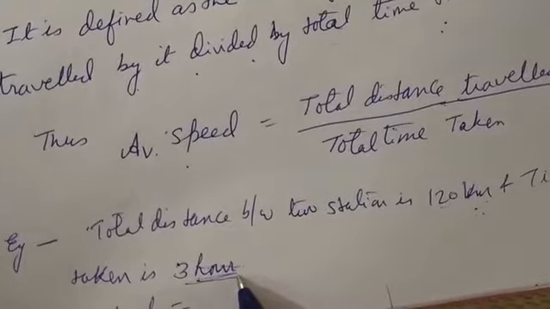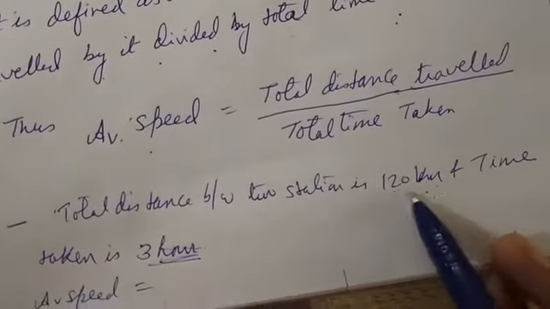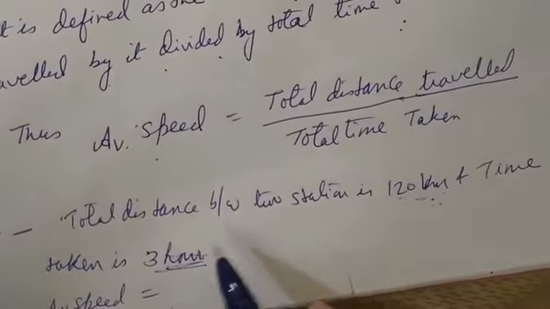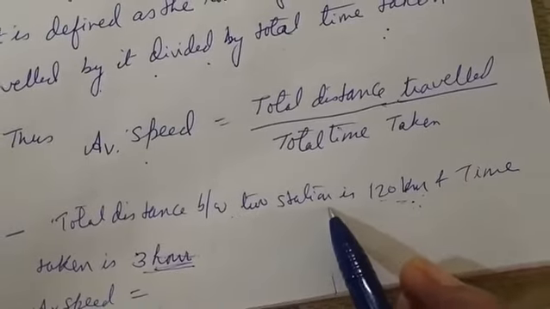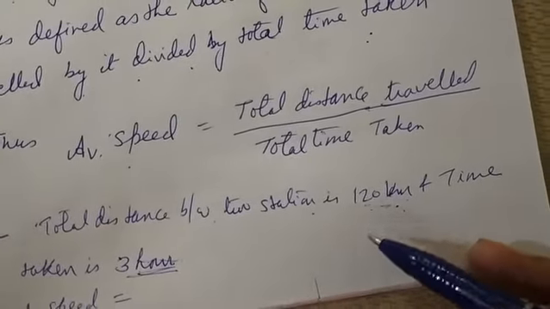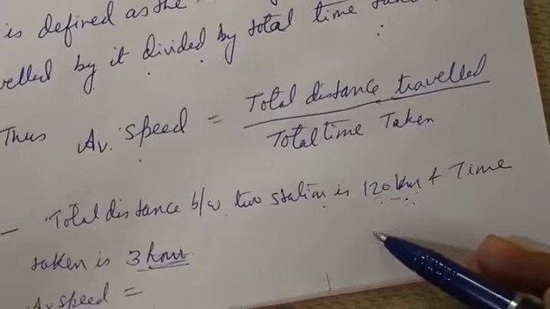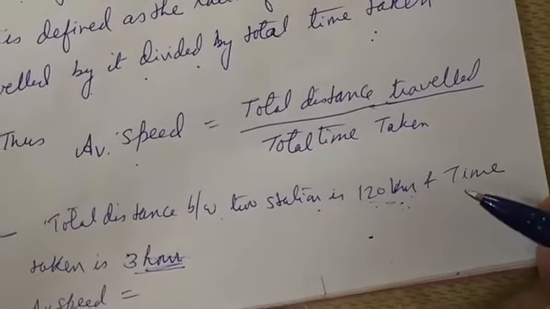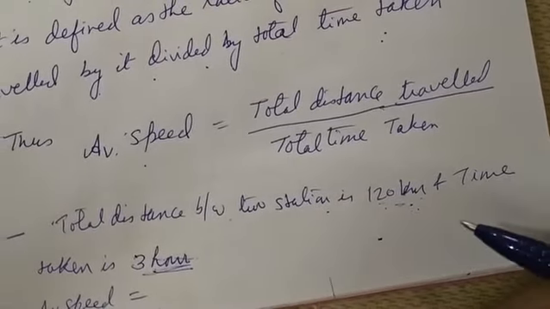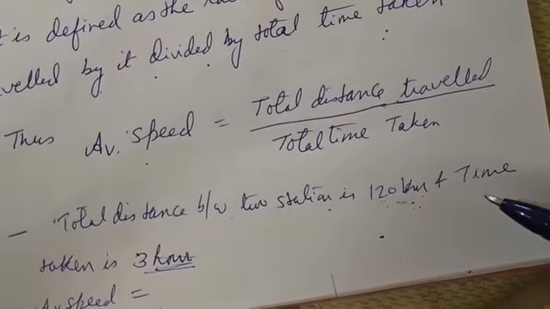So we can calculate the average speed: 120 divided by 3. In between two stations, sometimes speed is increased, sometimes decreased. Sometimes it is 40, then 50, then again 60, then 80, 100, 120.